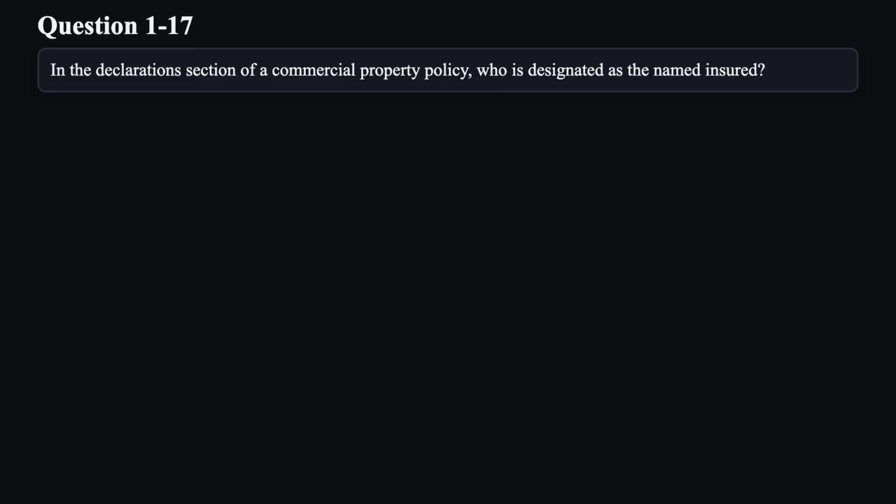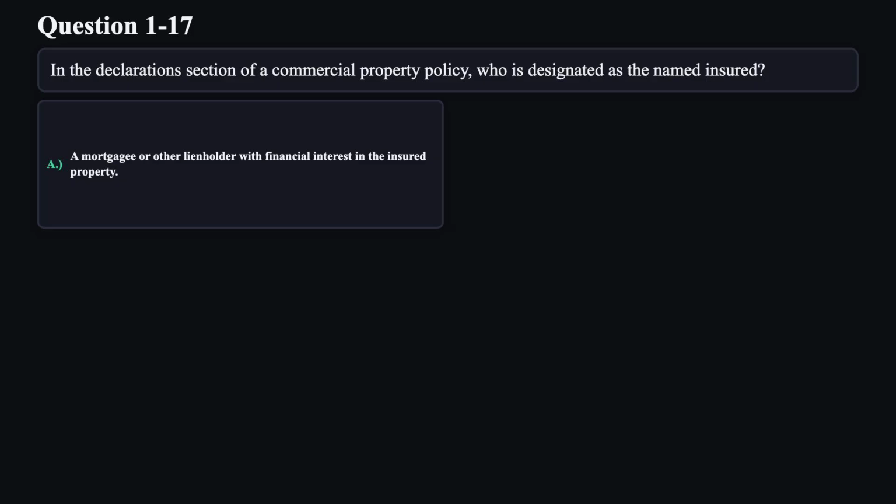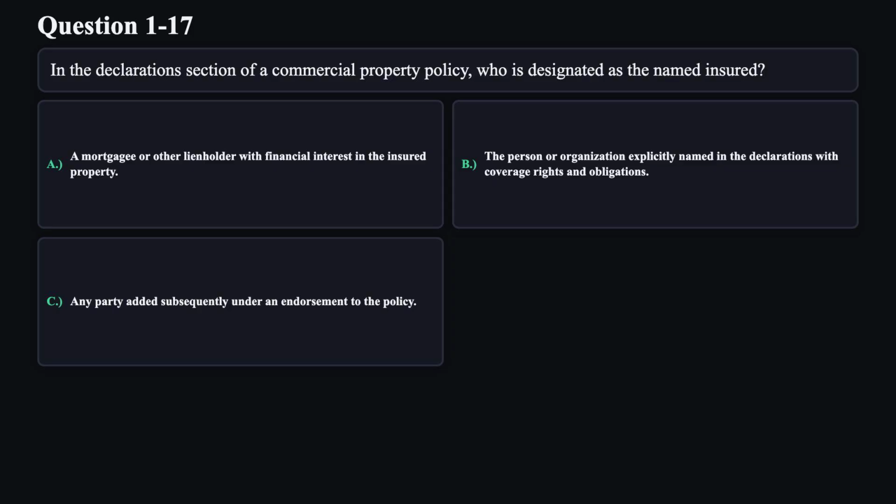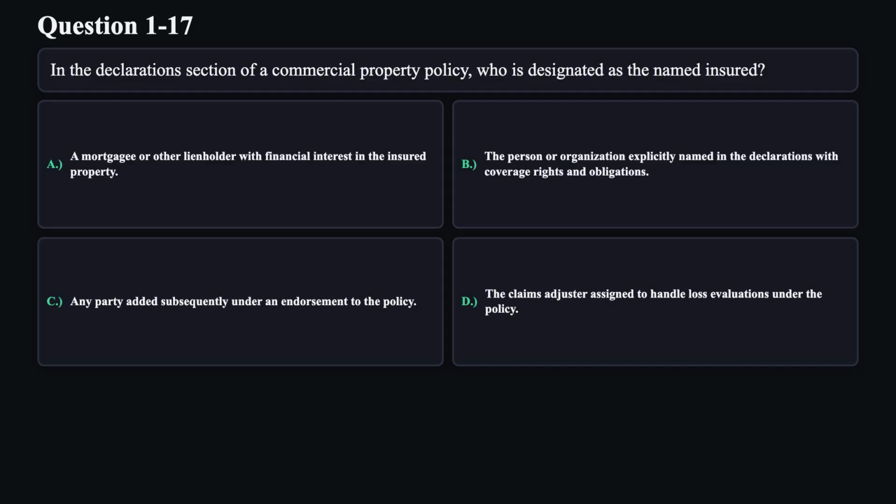Question 17. In the declarations section of a commercial property policy, who is designated as the named insured? A. A mortgagee or other lien holder with financial interest in the insured property. B. The person or organization explicitly named in the declarations with coverage rights and obligations. C. Any party added subsequently under an endorsement to the policy. D. The claims adjuster assigned to handle loss evaluations under the policy.